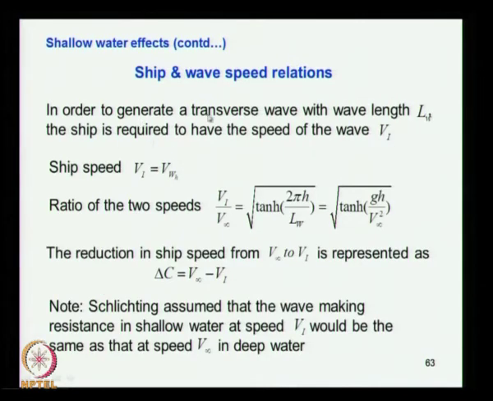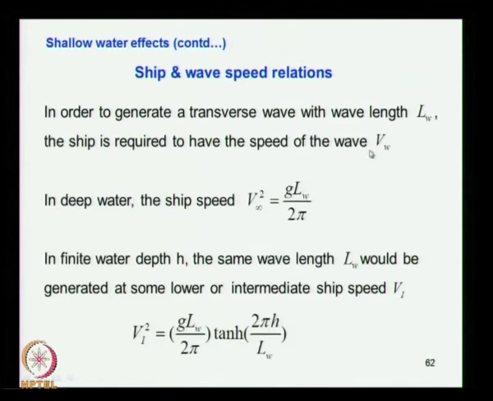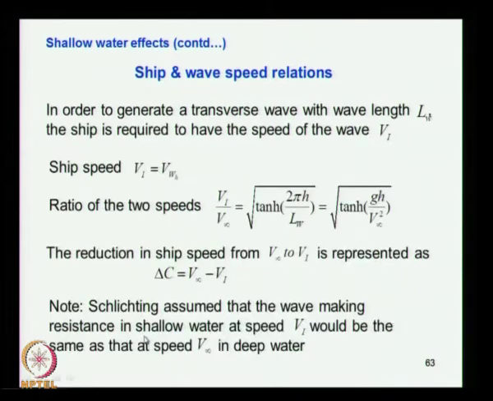So in order to generate a transverse wave with wavelength Lw, the ship is required to have the same speed as Vi, which is given by this relation. So the ship will also move with the same speed, that is, Vi is equal to Vwh. The intermediate ship speed is equal to the wave velocity at the finite depth.